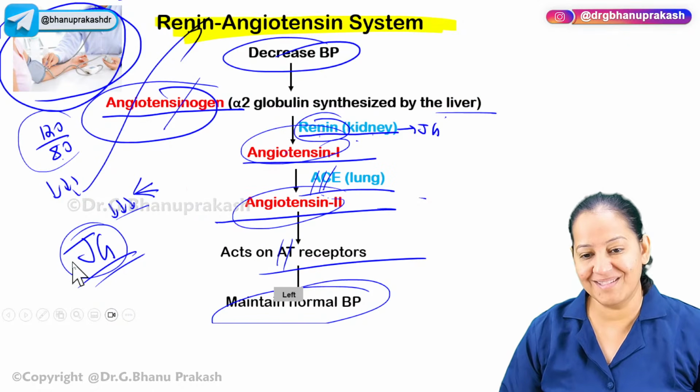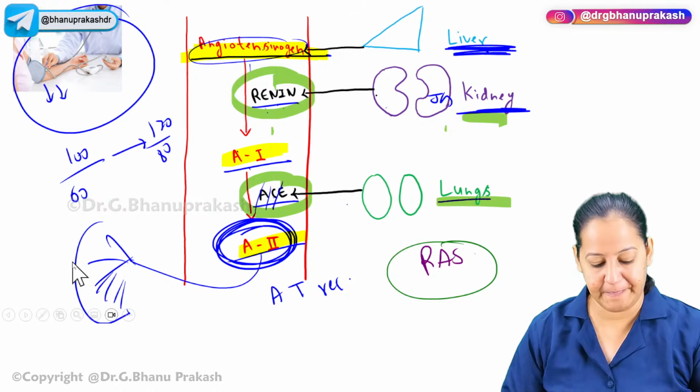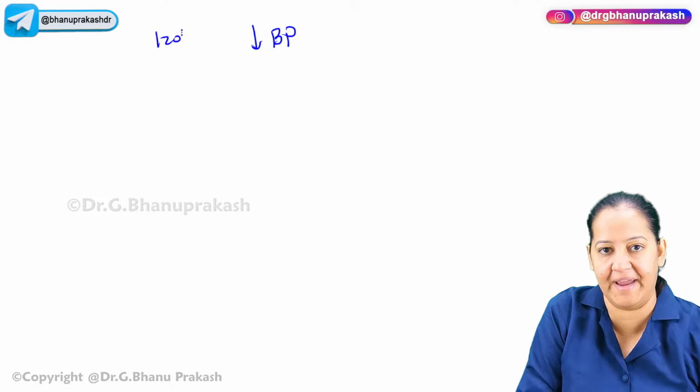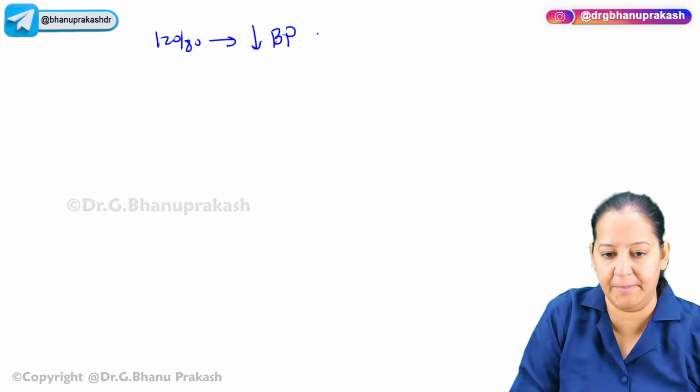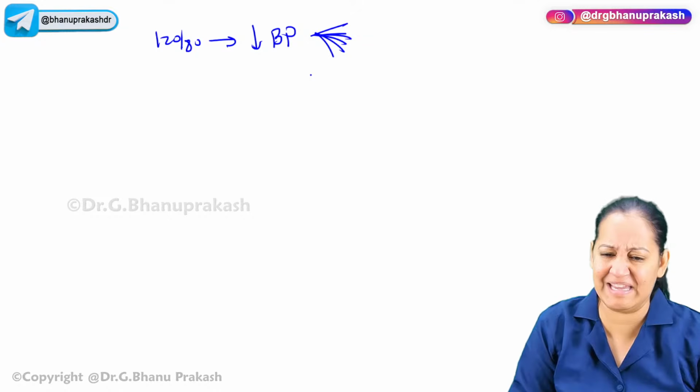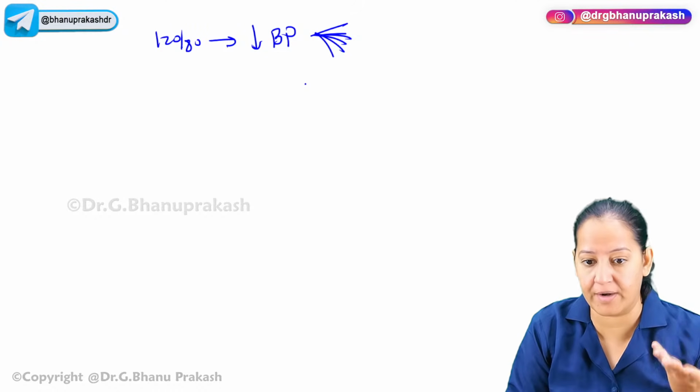So what happens whenever blood pressure falls? Imagine my blood pressure falls suddenly due to any reason. My normal blood pressure is 120 by 80, but due to any reason it falls. Maybe due to trauma, accident, surgery, vomiting, diarrhea, dehydration. My blood pressure is falling due to any reason. Okay, now what will happen? God has given a backup.